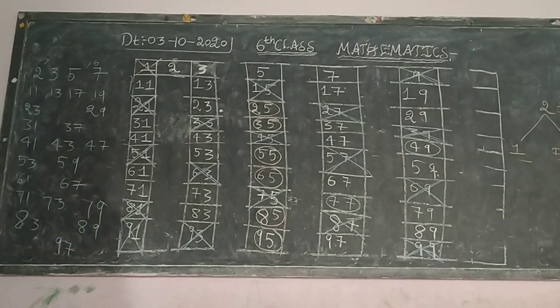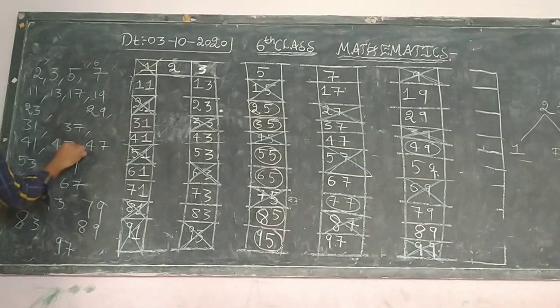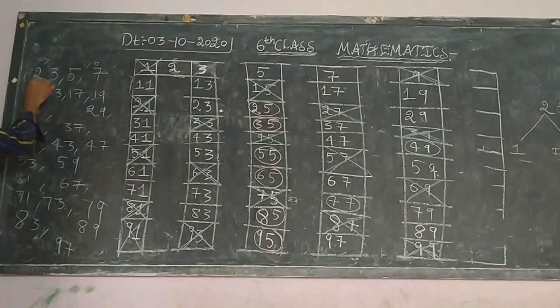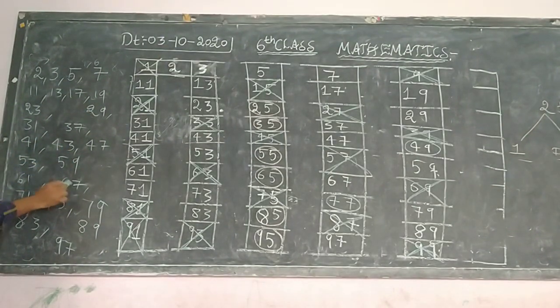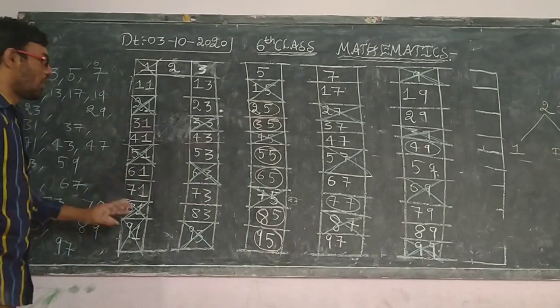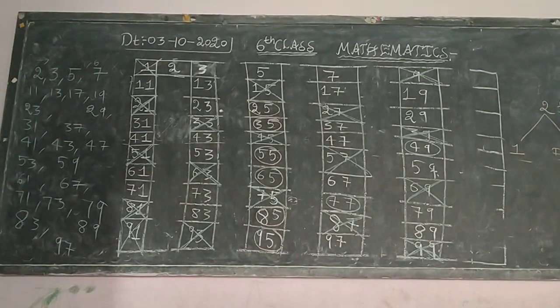Okay, I think you are getting my point. So these numbers are prime numbers. The prime numbers below 100 are these numbers. So totally how many are there? You count once: 1, 2, 3, 4, 5, 6, 7, 8, 9, 10, 11, 12, 13, 14, 15, 16, 17, 18, 19, 20, 21, 22, 23, 24, 25. So totally 25 prime numbers are there up to 100. From 1 to 100 there are totally 25 prime numbers.